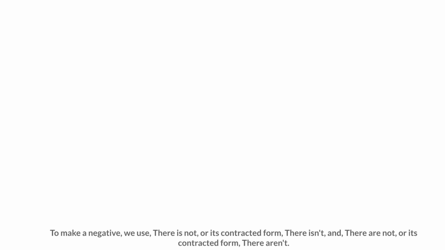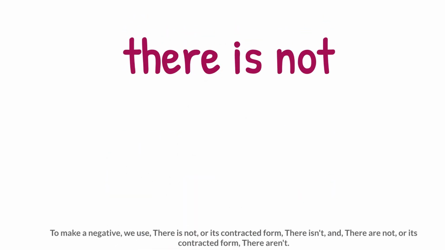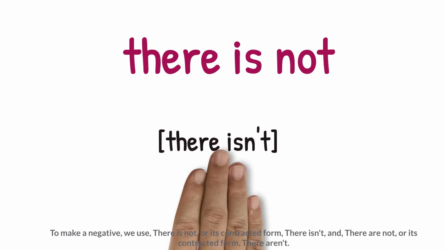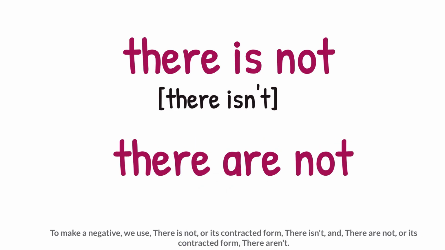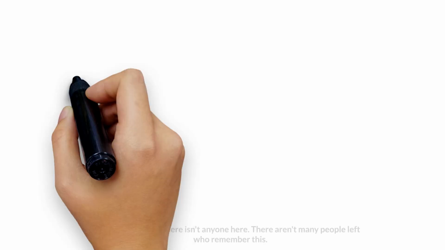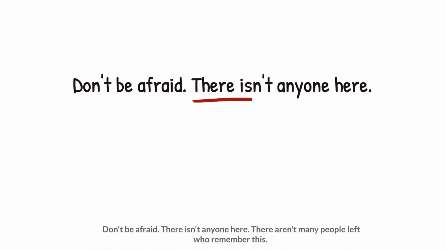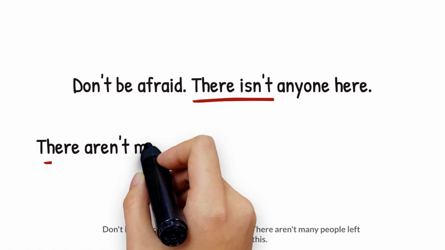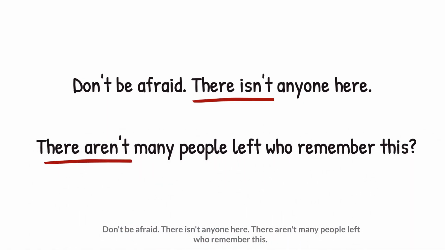To make a negative, we use "there is not," or its contracted form, "there isn't," and "there are not," or its contracted form, "there aren't." Don't be afraid. There isn't anyone here. There aren't many people left who remember this.